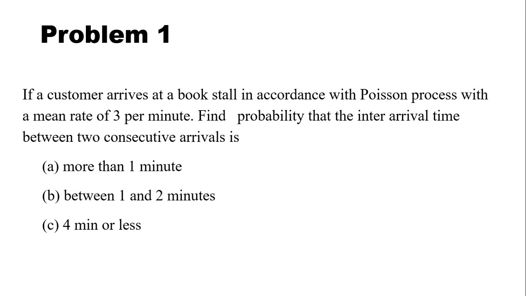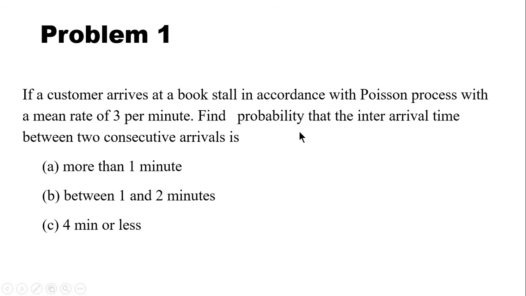Now let us discuss some problems on this inter-arrival times. If a customer arrives at a bookstall in accordance with Poisson process with a mean rate of 3 per minute, find the probability that the inter-arrival time between two successive arrivals is more than 1 minute, between 1 and 2 minutes, 4 minutes or less.